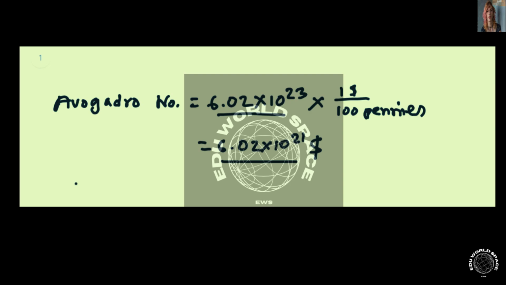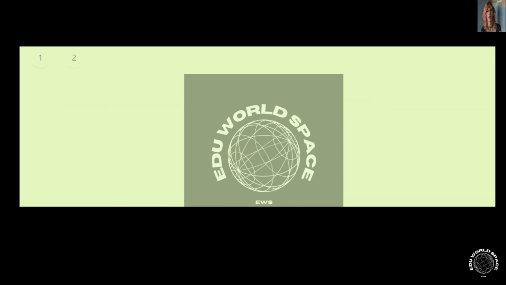So the number of people is 321 million times 10 to the power 6. So this is the number of people. So how much each person will get is simply we have to divide this value by this, and that will give us the dollar received per person